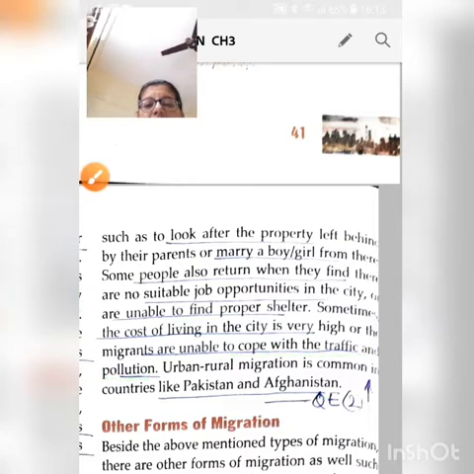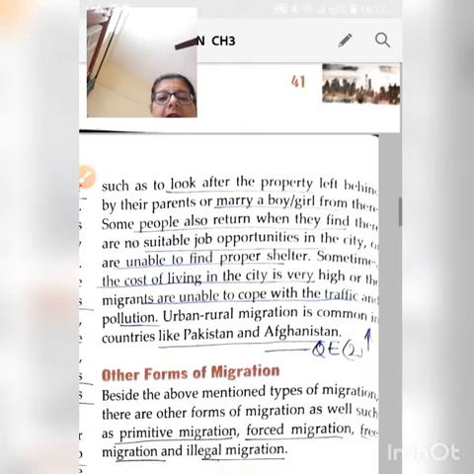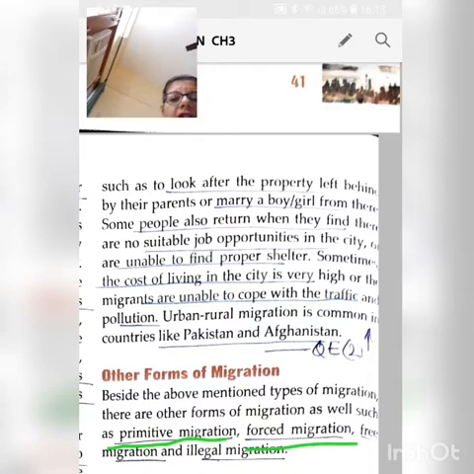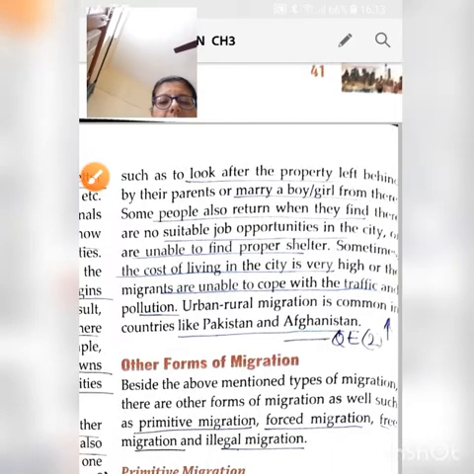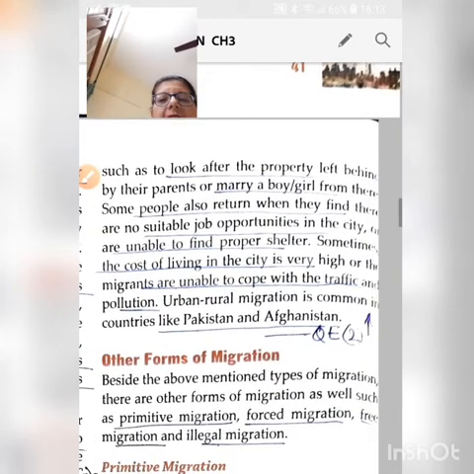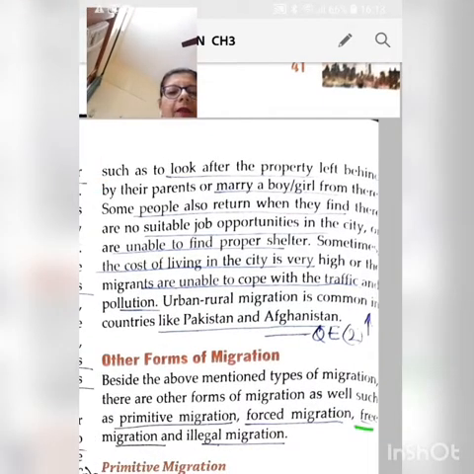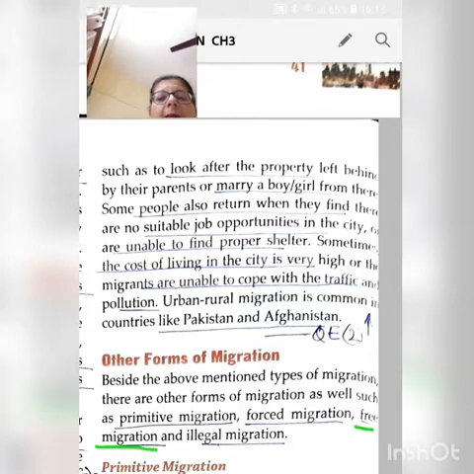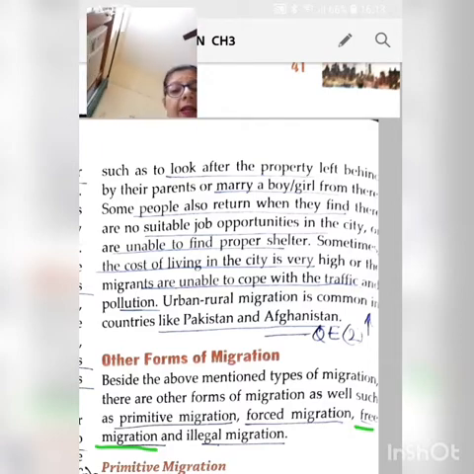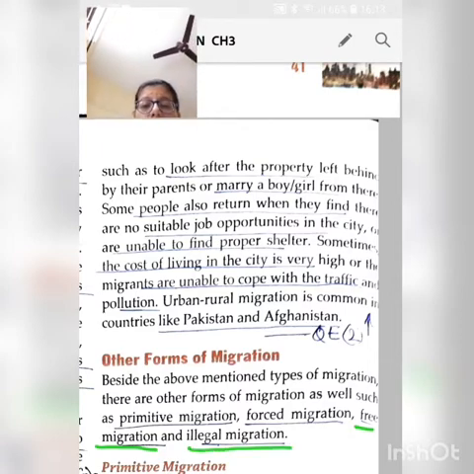Then there are other kinds of migration besides the ones mentioned here. These types are primitive migration, then forced migration, then free migration. Forced is when people are forced to move under some pressure, and free migration is when they move at their own will, voluntarily. Then there is illegal migration also. So let us study these different types of migration one by one.